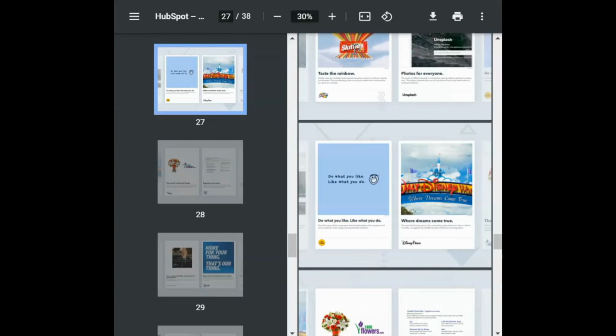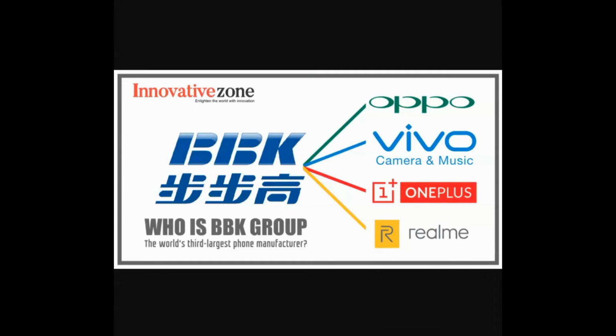When it comes to brands, some companies are very smart in engaging multi-brand strategies. Now what is a multi-brand strategy? I'll showcase it with an example. The entire agenda of engaging multi-brand strategies is that they capture a good percentage, or probably in some cases the entire part, of the market. For example, Oppo, Vivo, OnePlus, and Realme all belong to a single company called BBK Group. BBK Group is one of the biggest companies in China, primarily into phone manufacturing. And Oppo, Vivo, OnePlus, and Realme in India are completely owned by BBK Group.